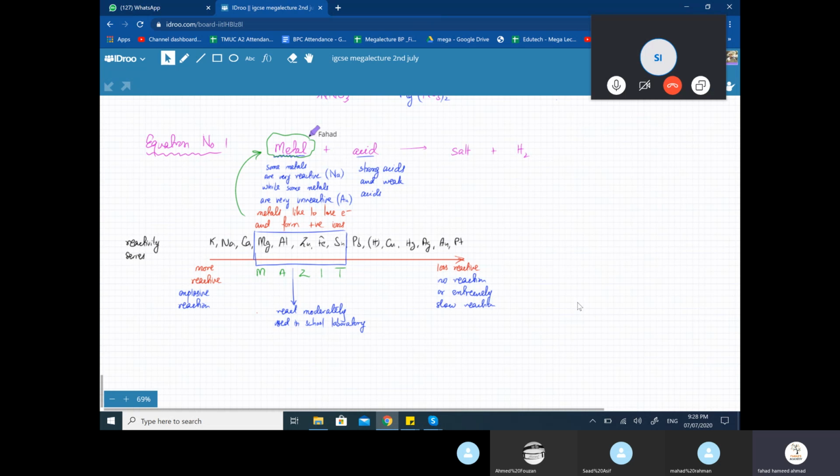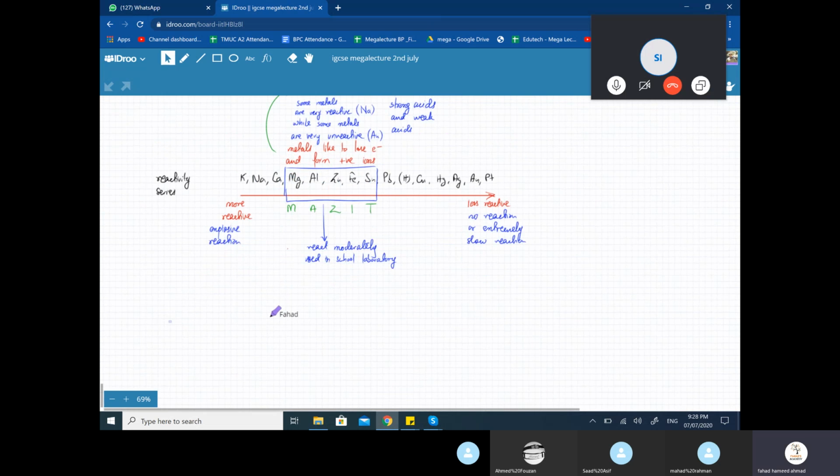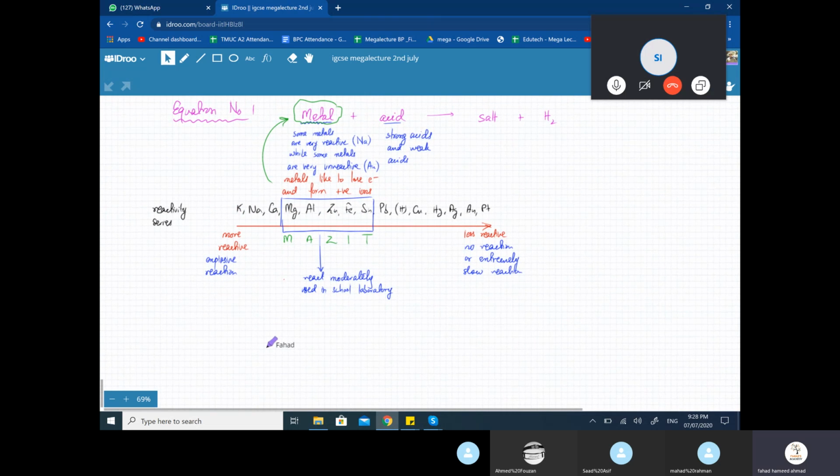So let's start from this point. Metal plus acid produces salt plus H2, but not all metals. You have to be very specific about the metals that you use. Now we're going to start with the reaction, equation number 1. So I'm going to stick with MAZIT metals. Remember the word MAZIT: magnesium, aluminum, zinc, iron, and tin. So now these metals. Let's start with equation number 1.